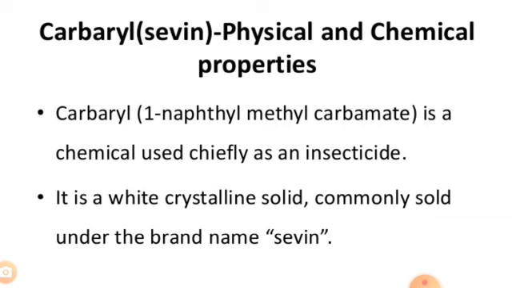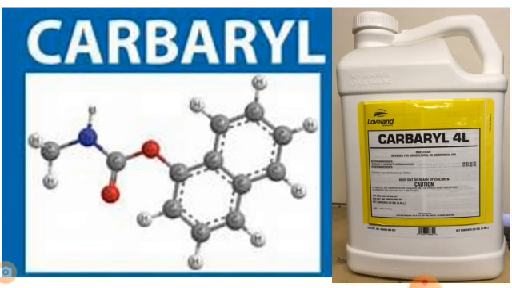This compound is moderately toxic to humans and warm-blooded animals. When this compound enters an organism, it rapidly penetrates into blood and is carried to all parts of the body, causing a sharp suppression of the cholinesterase. So next, in this diagram, we can see the carbaryl structure and a carbaryl insecticide bottle.